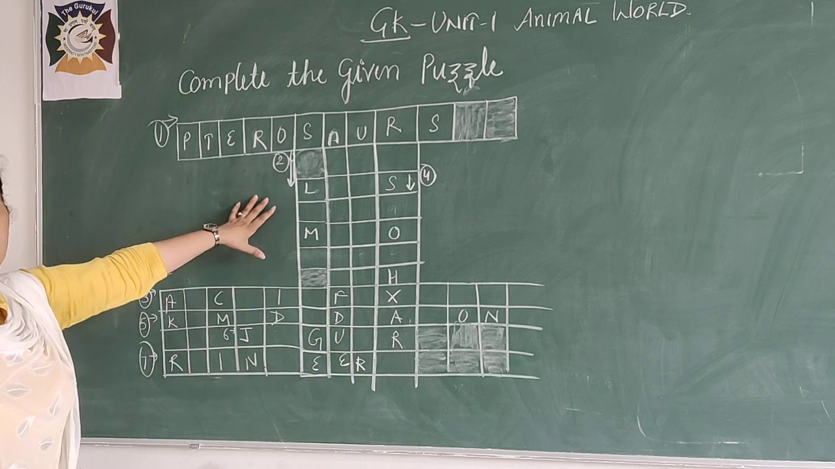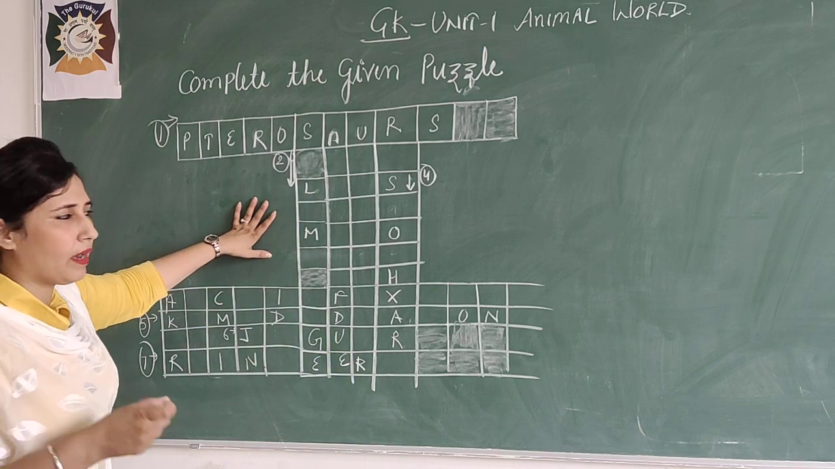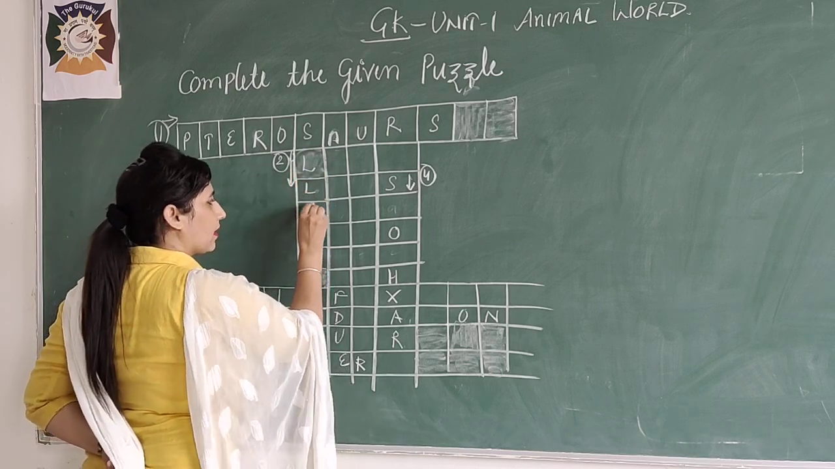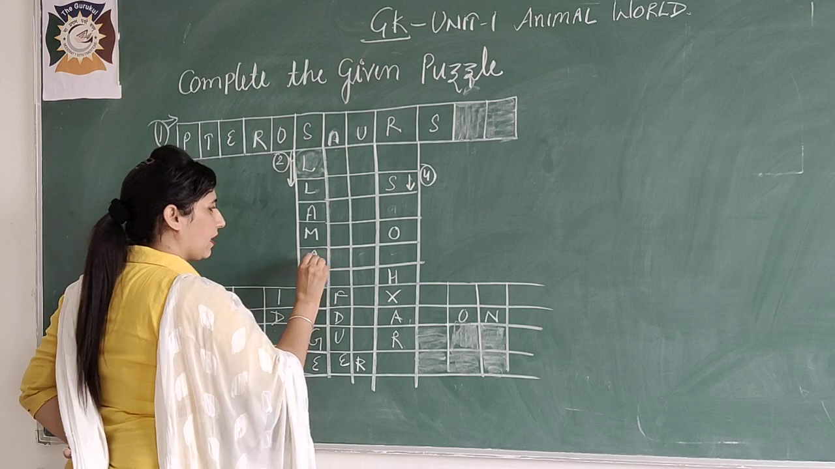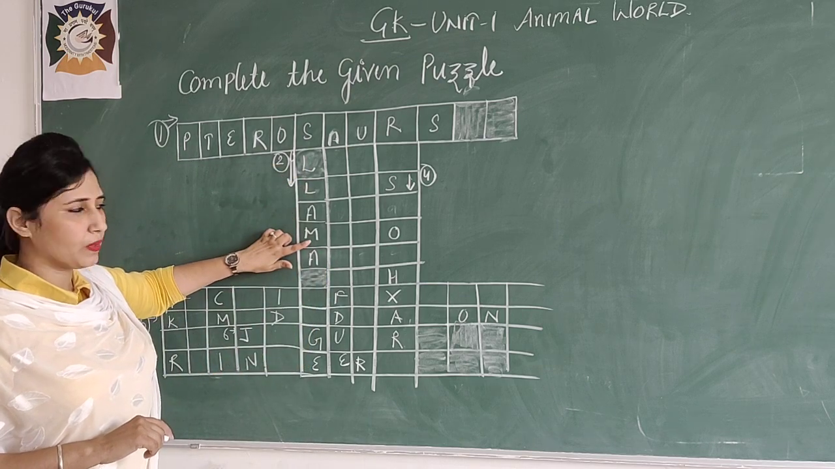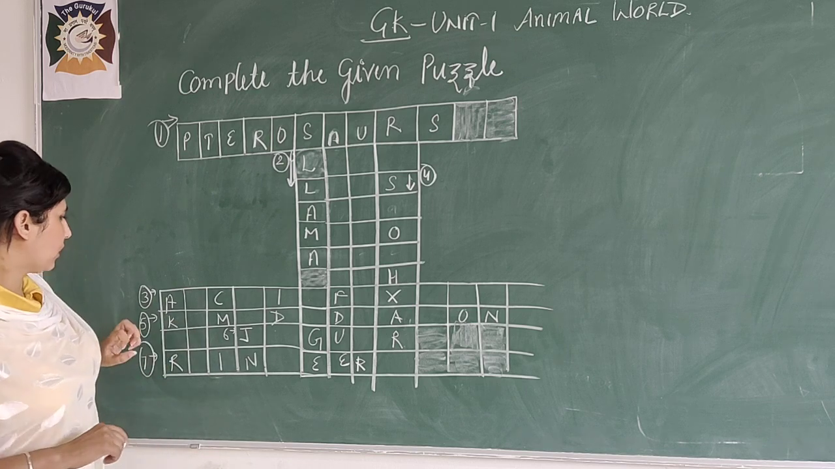So what will be the answer? Answer is llama. Okay, so what will come here? LLAMA. So answer is complete, llama. Okay, so see, go on to the third question.